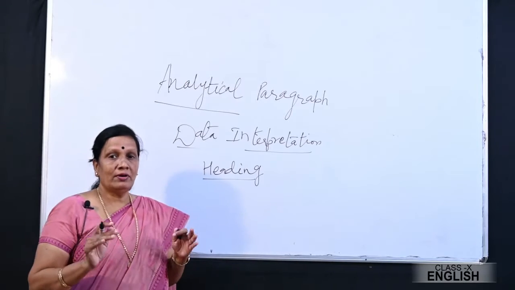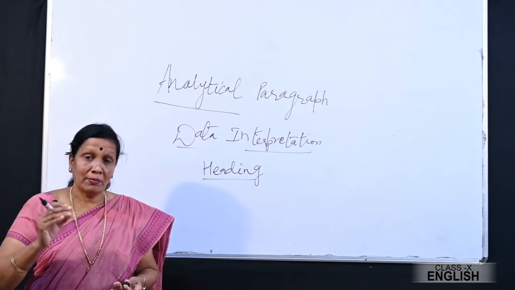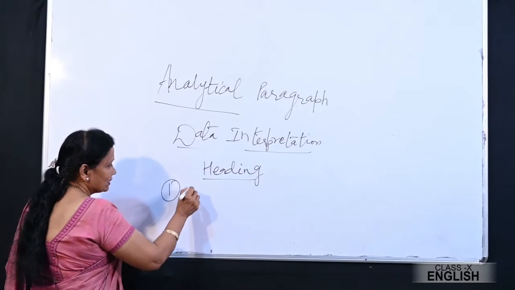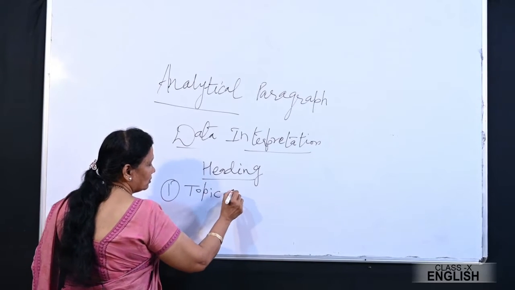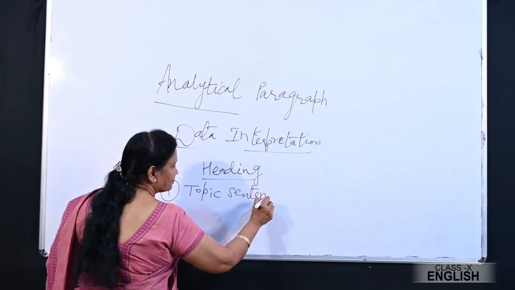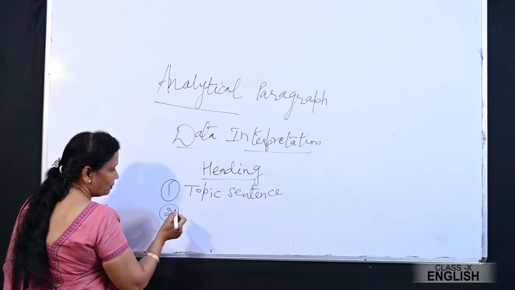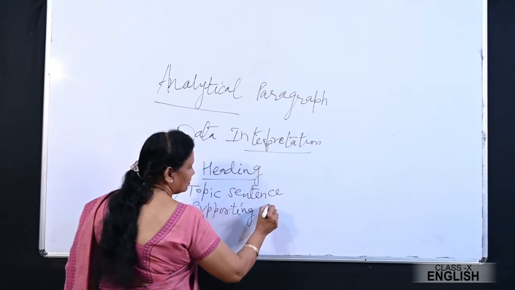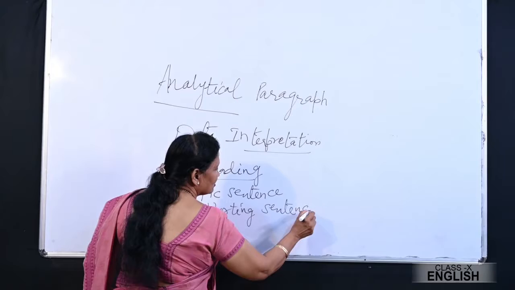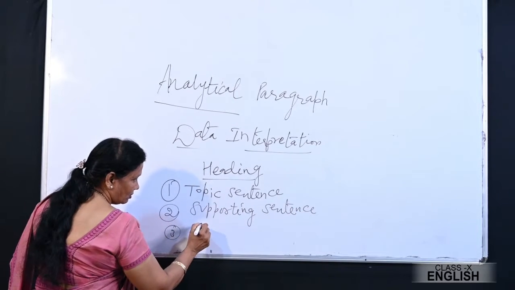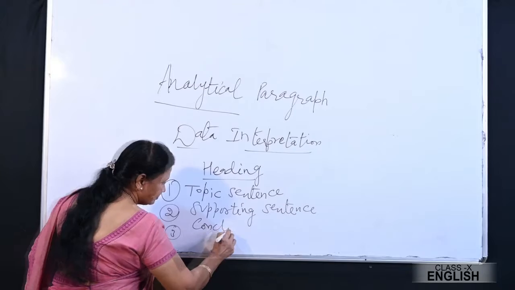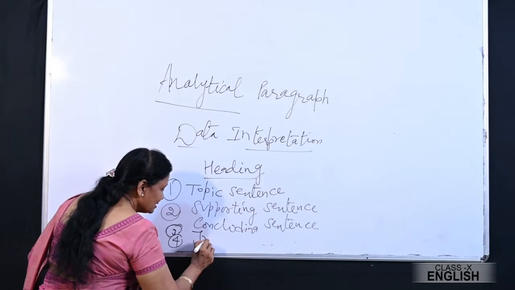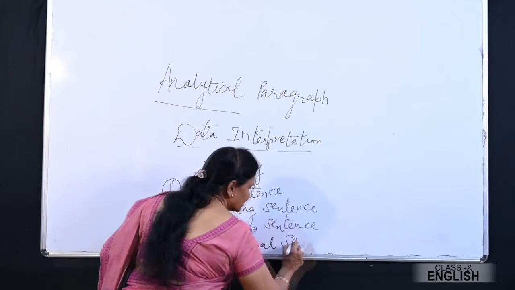Of course, whenever you write any paragraph, the beginning has to be very impressive. So what are the different types of sentences you use while writing the paragraph? Topic sentence, then supporting sentence, concluding sentence, and the fourth one is transitional sentence.